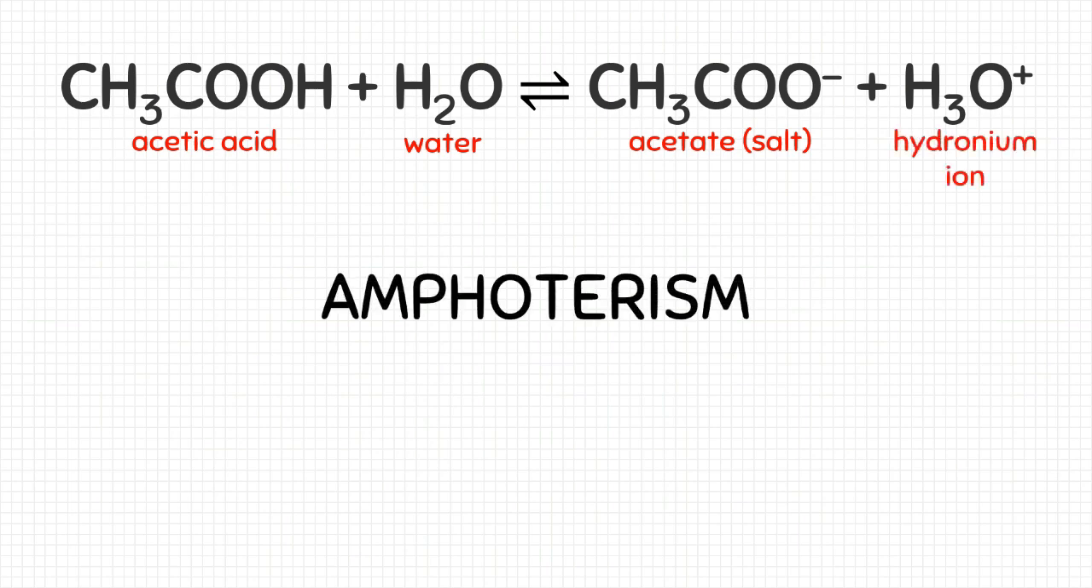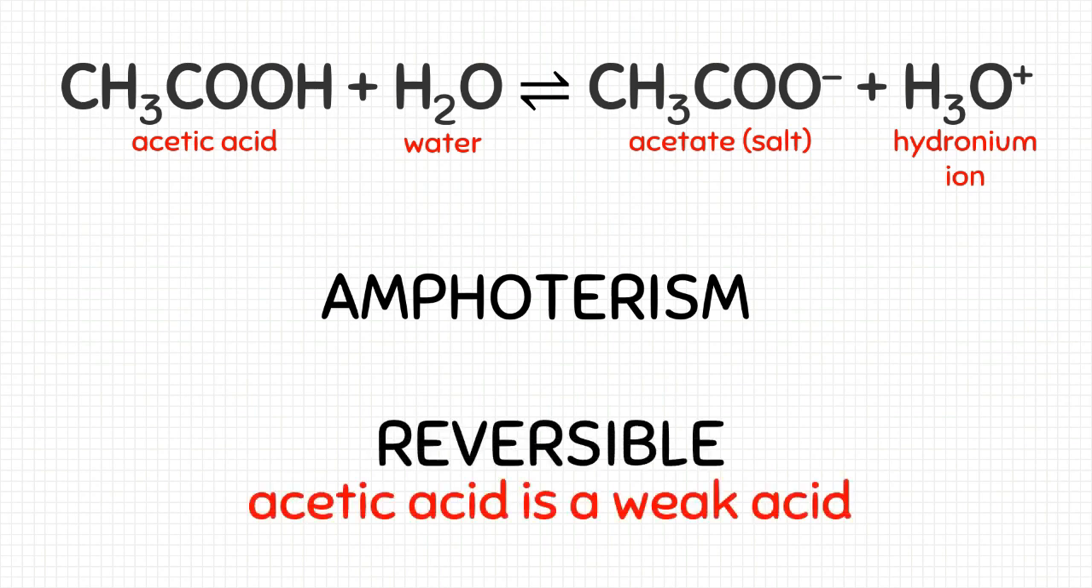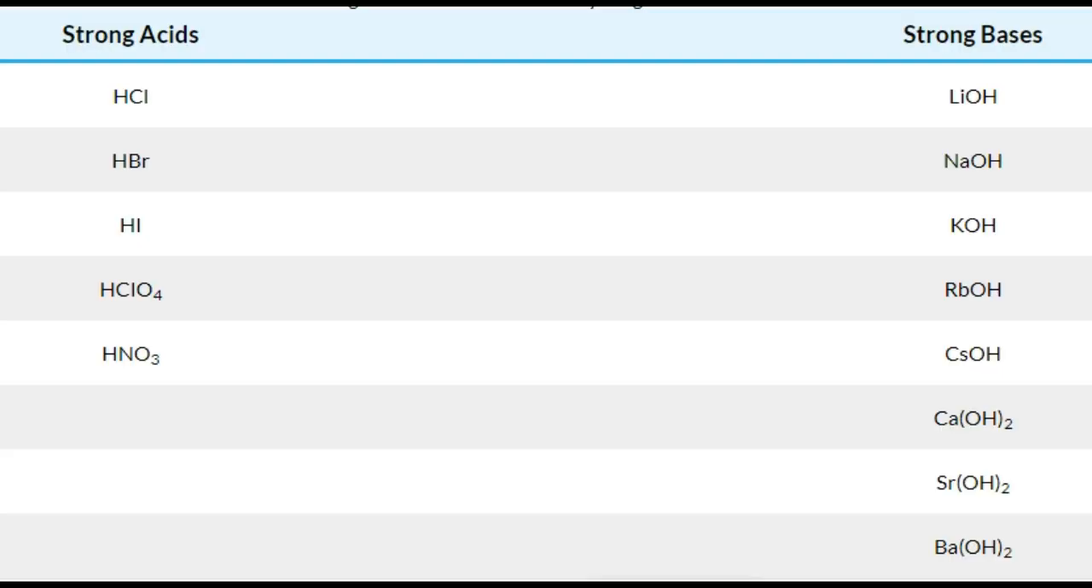According to the Bronsted-Lowry definition, water can act as either acid or base. This property is called amphoterism, and in this reaction, it acts as a base that accepts hydrogen ion from acetic acid. The double arrow for this reaction means that this reaction is reversible, because acetic acid is a weak acid. Weak acids are incompletely ionized because only a small concentration of these acids can be ionized. Here is a table of common strong acids and strong bases. Any acid or base that is not in this table is usually a weak acid or base.